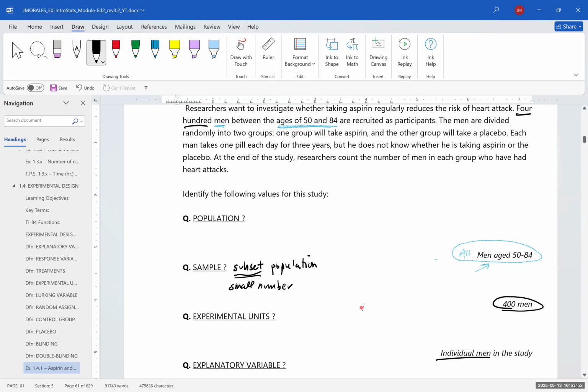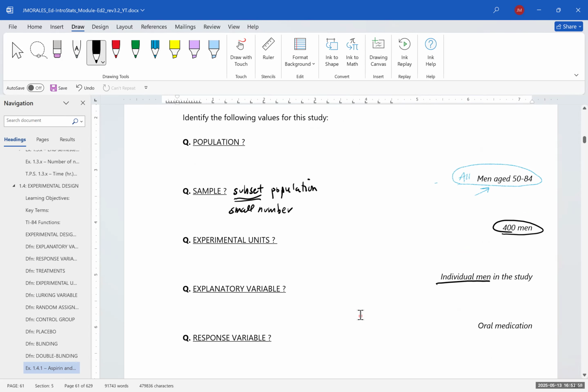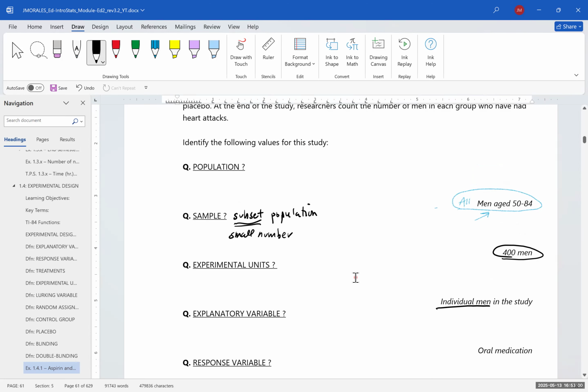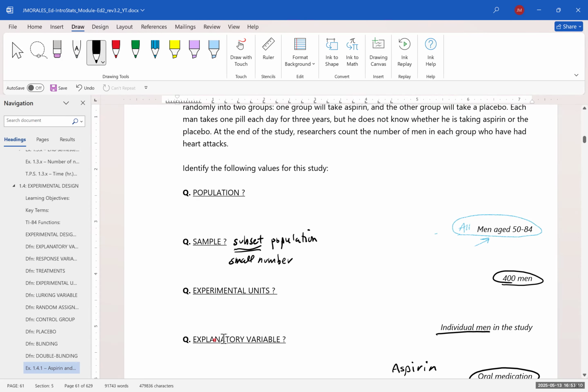Okay. What was the explanatory variable? Well, the explanatory variable was our oral medication, which was the aspirin. And we're going to be controlling the amount of aspirin or whether aspirin is taken or not taken.